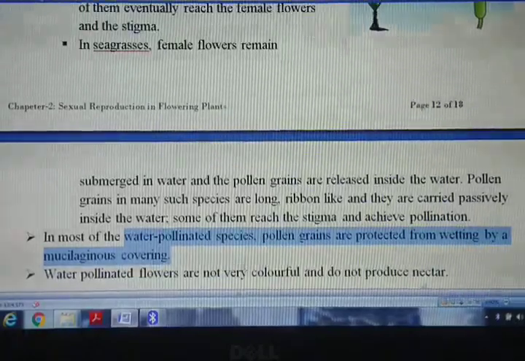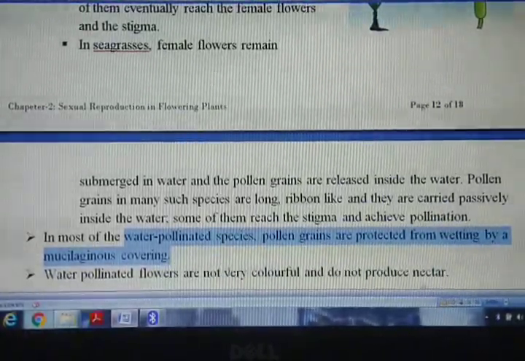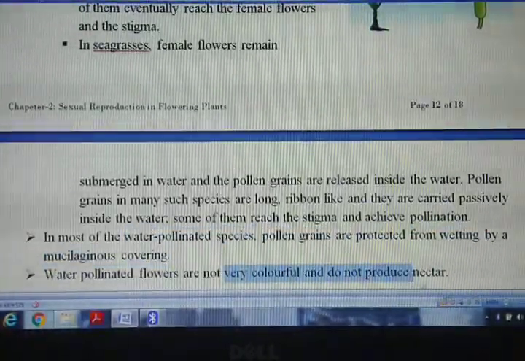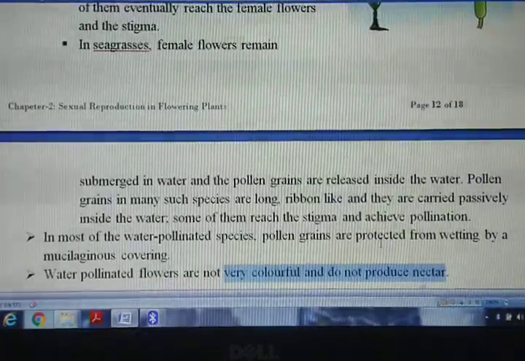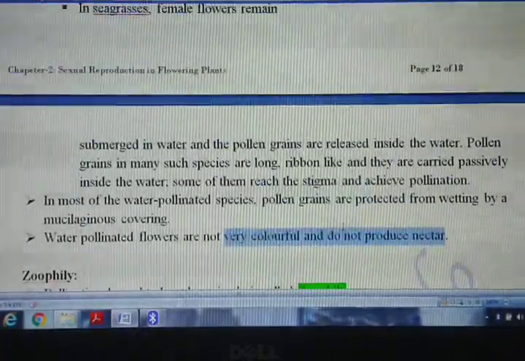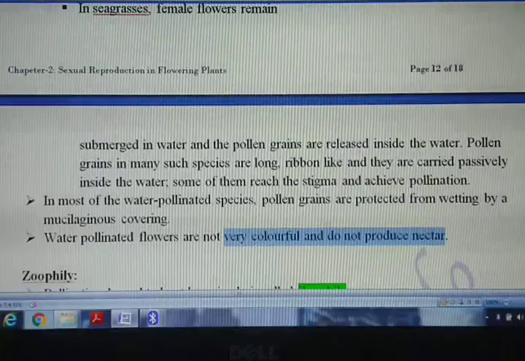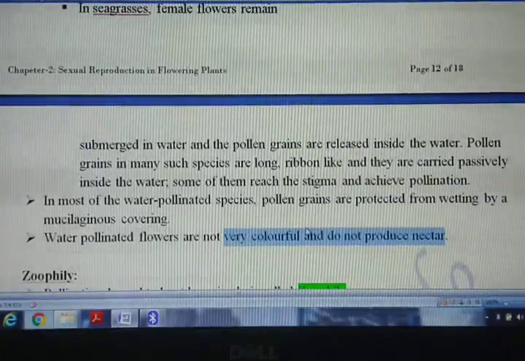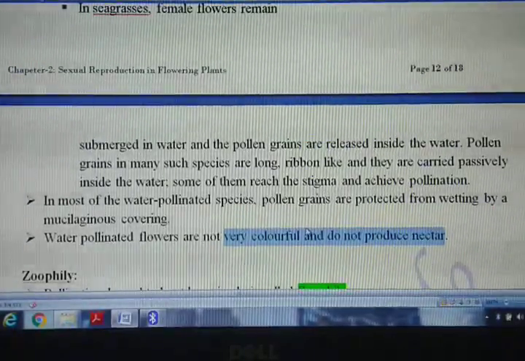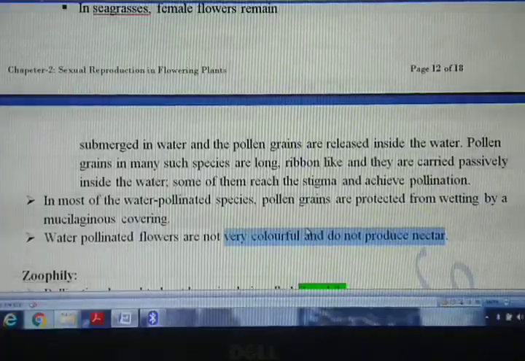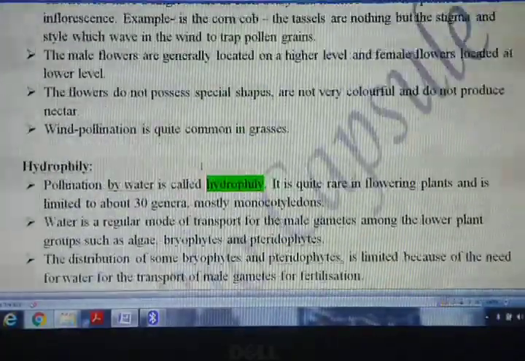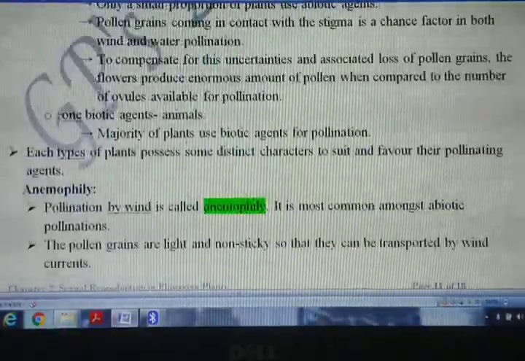Water pollinated plants are not very colorful, we have discussed earlier, and neither do they produce any kind of nectar. That means they are not able to attract any insects or animals for helping them in the process of pollination. So that was about, what was that? Hydrophily and anemophily.